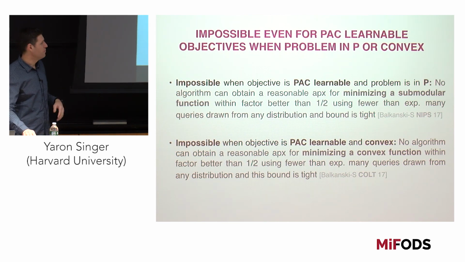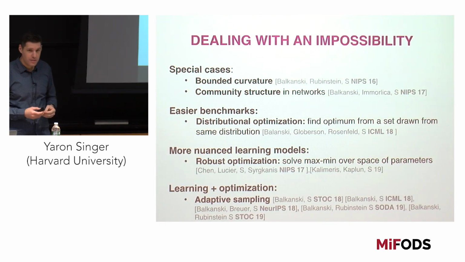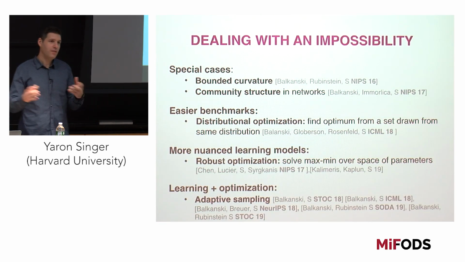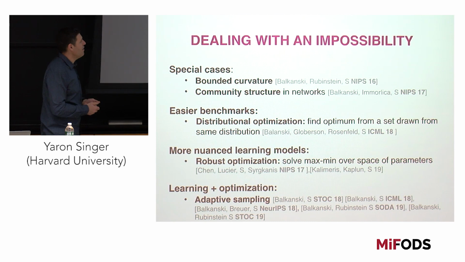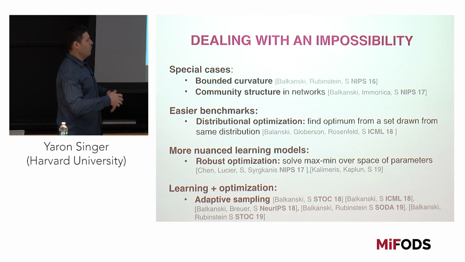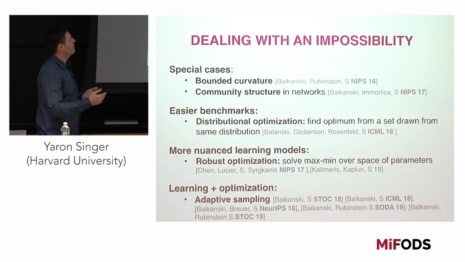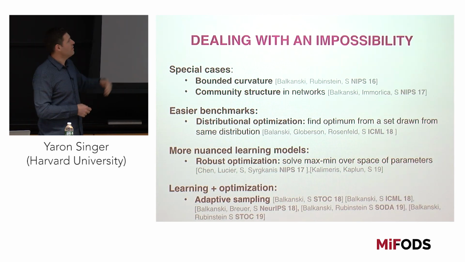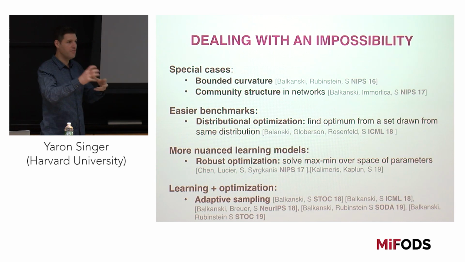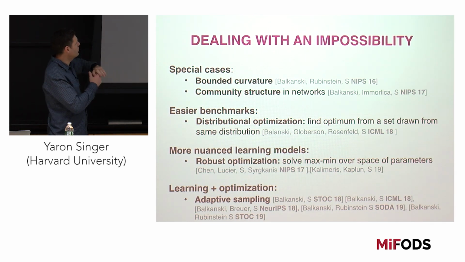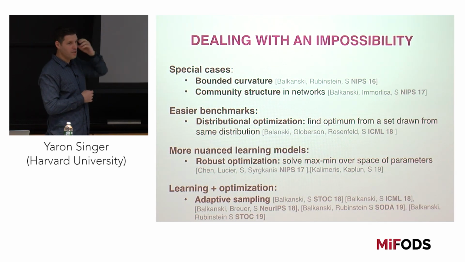So basically what we have here is an impossibility result. And when we have an impossibility result, after we go through the seven stages of mourning, we can try to think about how to deal with these impossibilities. Some of these things: we can look at special cases, maybe there are special properties of the function, like bounded curvature or community structure. We can look for easier benchmarks.